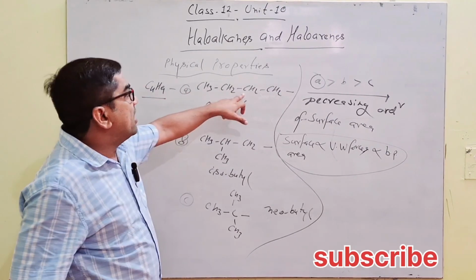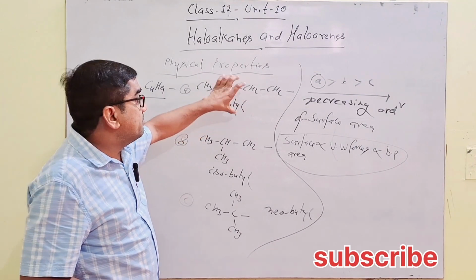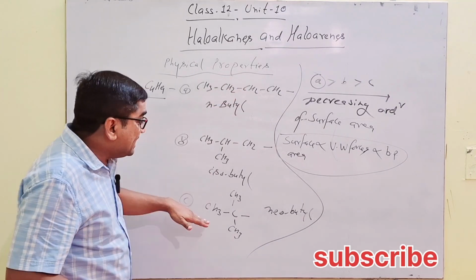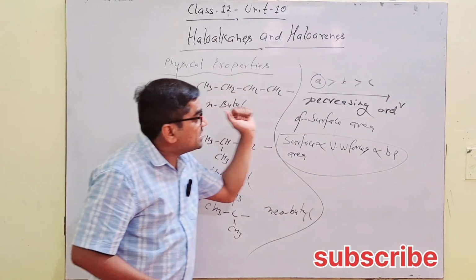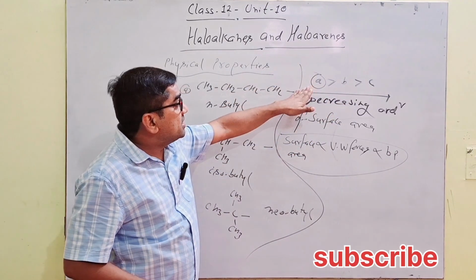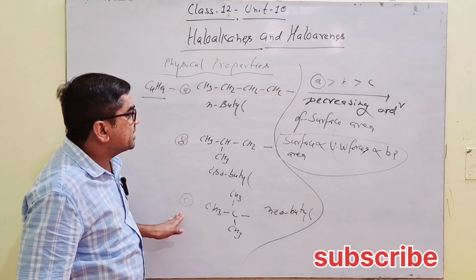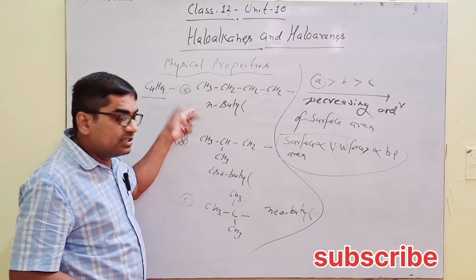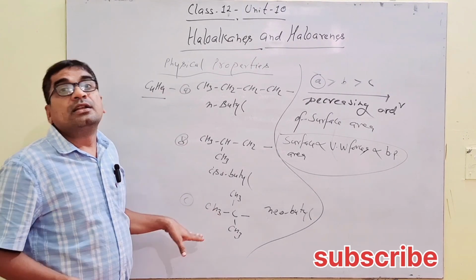That's why van der Waals forces of attraction will be maximum in normal and least in neo. So this will be the order of boiling point for isomeric halogens: A greater than B greater than C, meaning normal greater than iso greater than neo.